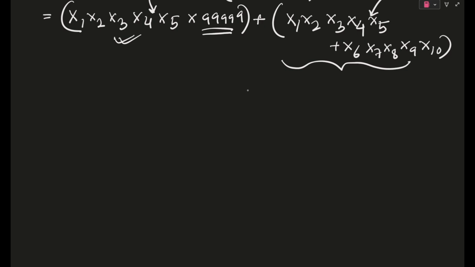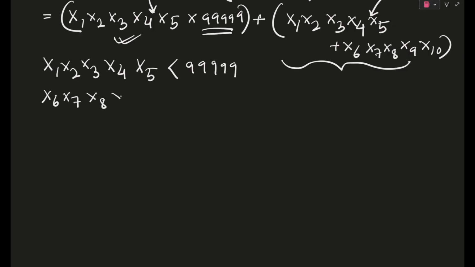What I mean to say is, your x1, x2, x3, x4, x5 will actually be less than penta 9. I'm explaining this more vividly; you will understand soon, don't worry. And your x6, 7, 8, 9, 10 is also less than penta 9. I'm explaining.